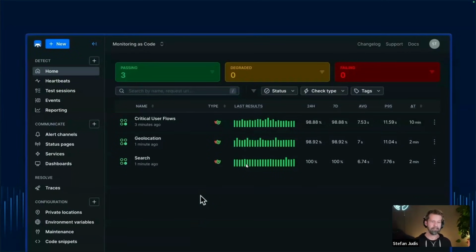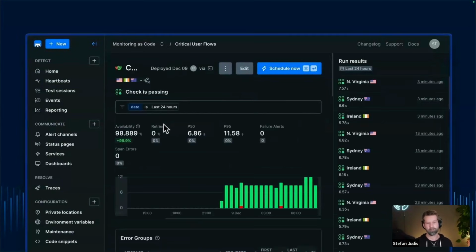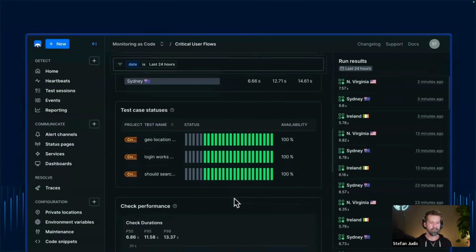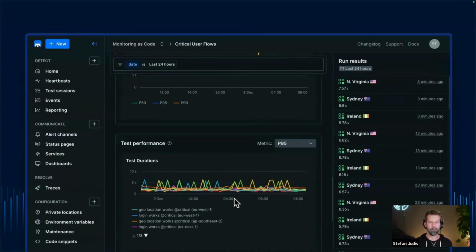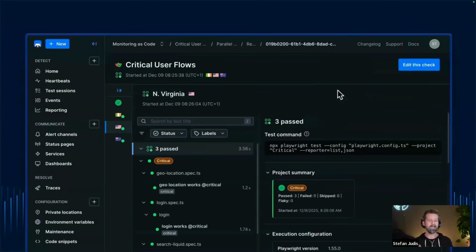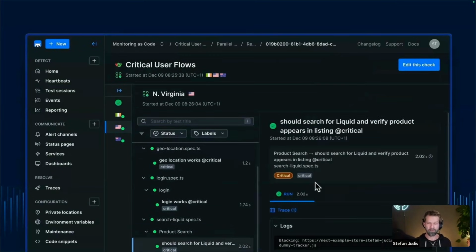How does that look then? So here we have the Checkly dashboard, and there you see 3 Playwright check suites that are running from a repository from 3 different locations. And we will gather all the information. So where is this running from? What was the test performance? How long did certain projects take? And then you can dive into the Checkly interface to have a look at what the tests were doing.